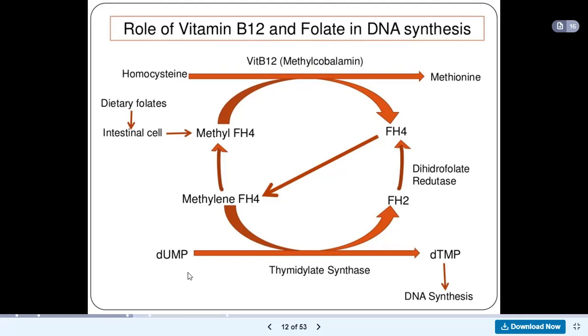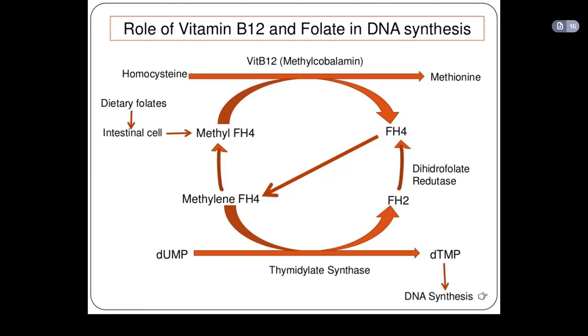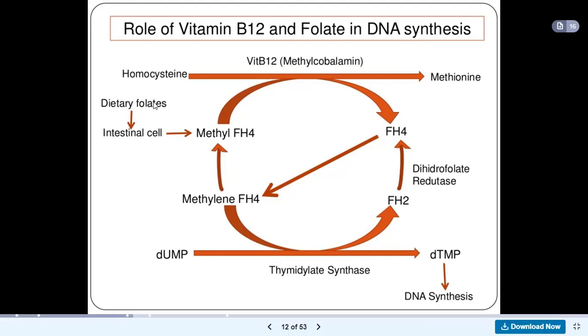So this is the enzyme that catalyzes the conversion of uridine monophosphate to thymidine monophosphate. But our goal is not all of these. Our goal is to produce DNA. Once we can get thymidine monophosphate, then we can synthesize DNA. But without folate, because this is 4-hydrofolic acid, this FH4, tetrahydrofolate, is gotten from this folic acid that you take in.